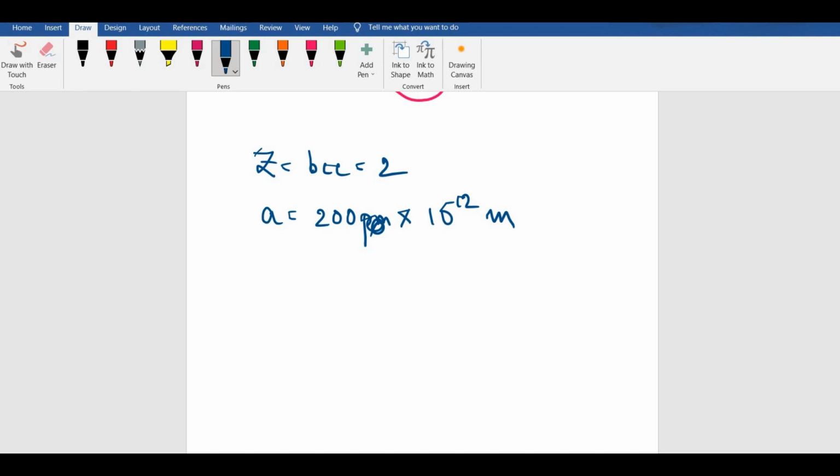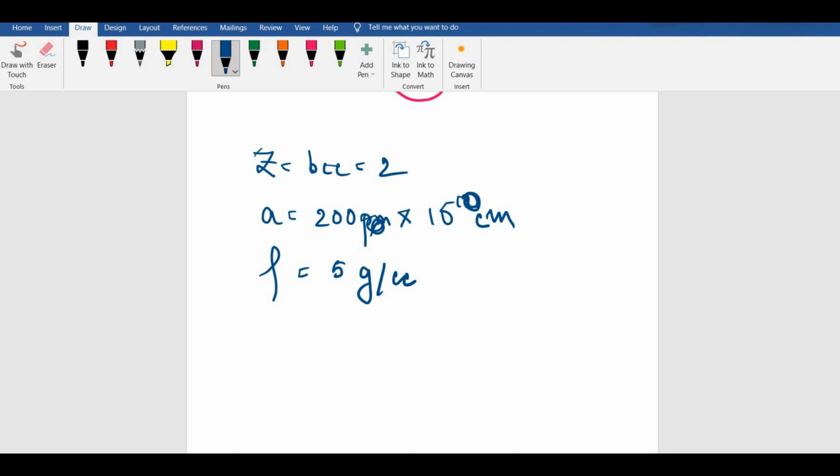The density is mentioned as 5 gram per cc. Since it is gram per cc, let's transfer it to centimeter, so this should be 10 to the power minus 10 centimeter, correct?